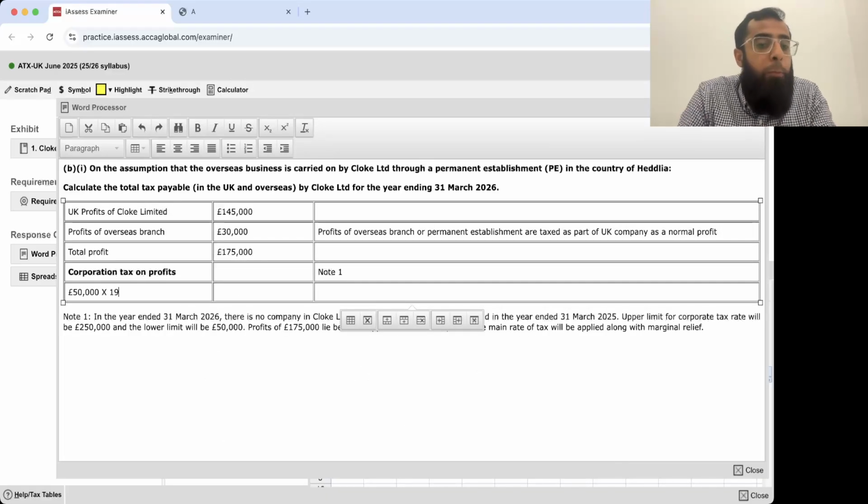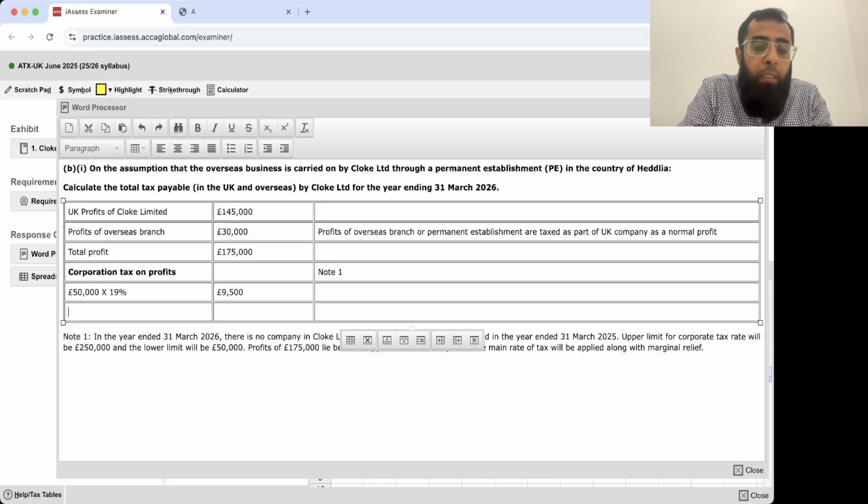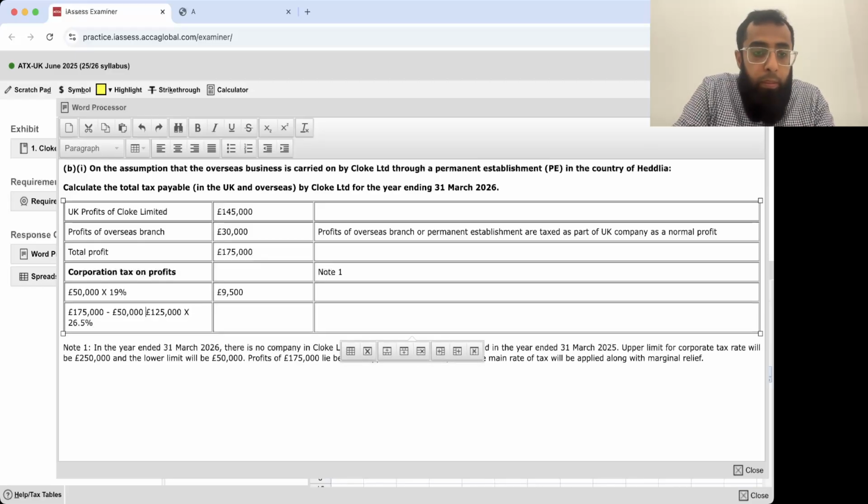50,000 into 19%. I will repeat the things again also. So that's 9,500 and then 175,000 minus 50,000, on 125,000 you will apply 26.5%. 125,000 into 26.5%.